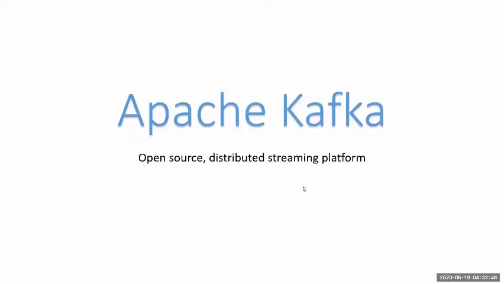So I'm assuming that at least you have heard about Apache Kafka. If not, then in today's session, I'll explain it. First of all, Apache Kafka is written in Scala and Java. Basically, Apache Kafka is a data pipeline tool, and it is an open source project developed by LinkedIn in 2011.